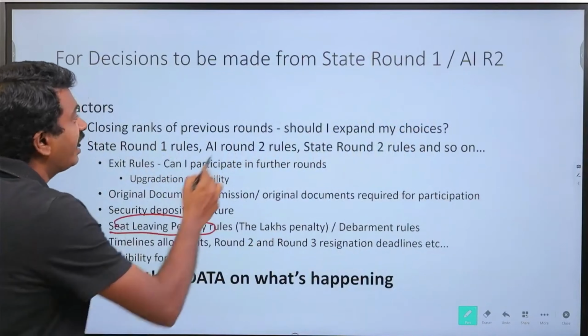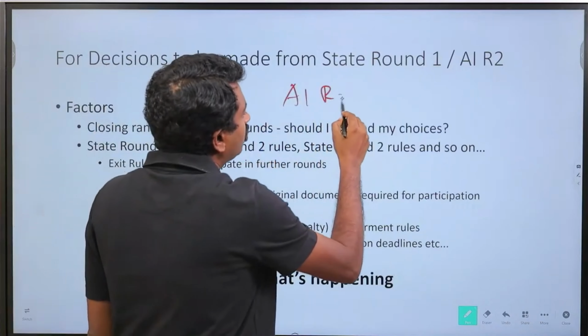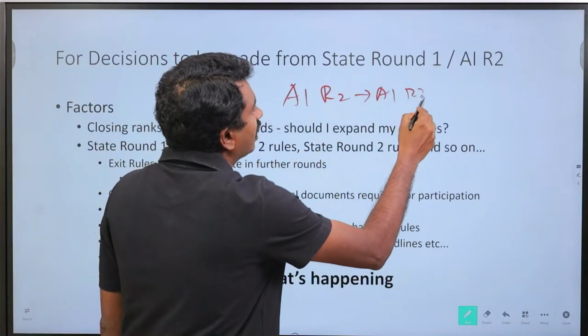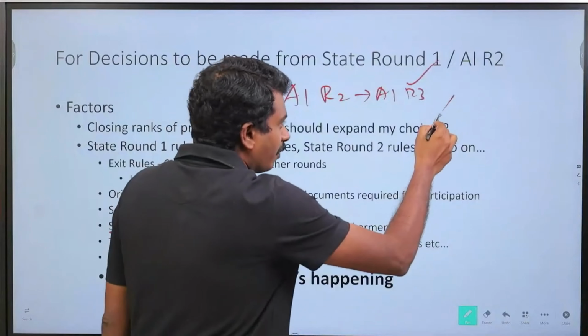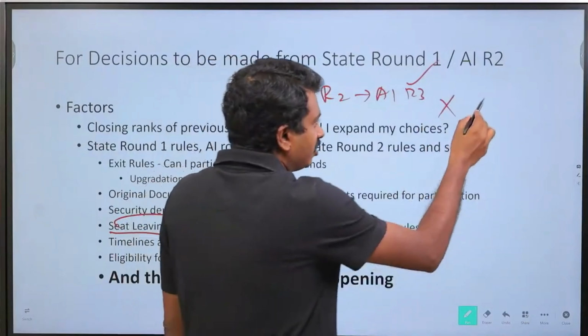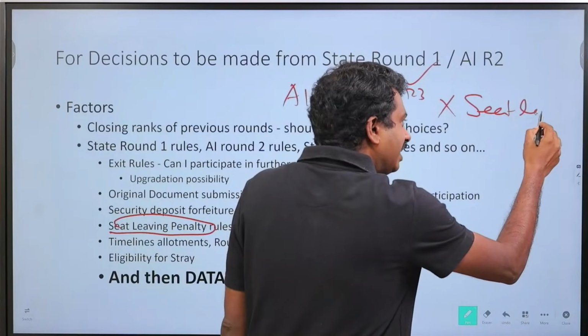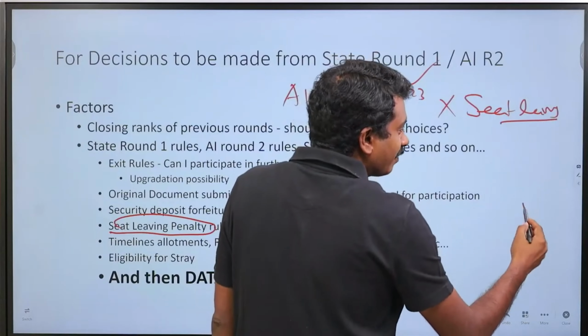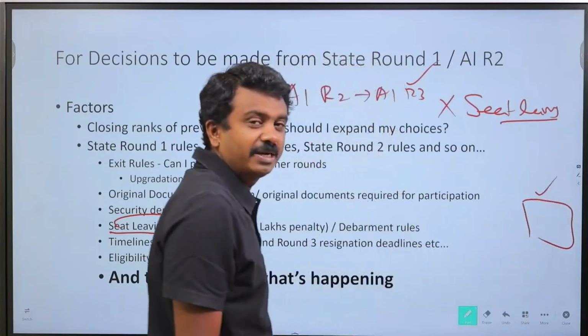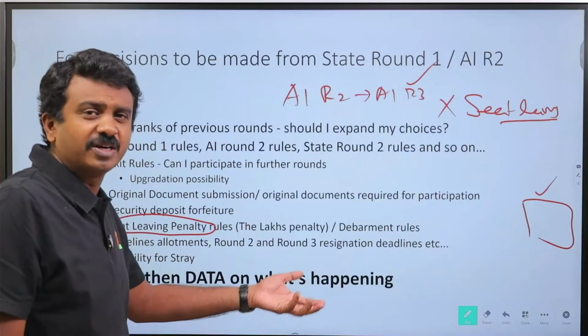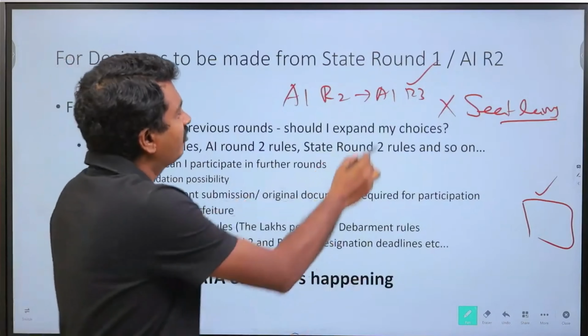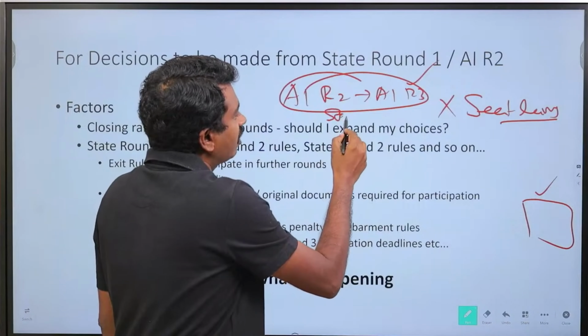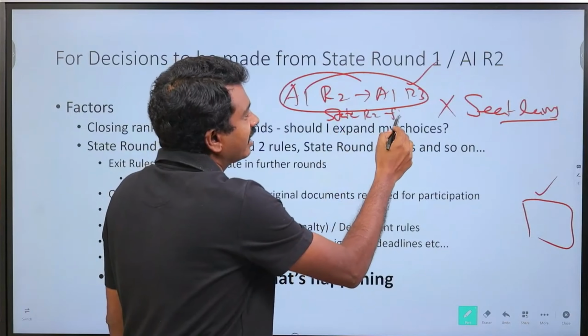For any proper upgradation, All India round 2 institute to All India round 3 is allowed as per MCC. For a proper upgradation, there is no seat leaving penalty in any state. This seat leaving penalty bond, where you submit a bond of 30 lakhs, 40 lakhs, will not be applicable for any proper upgradation. A state allows state R2 to state R3.